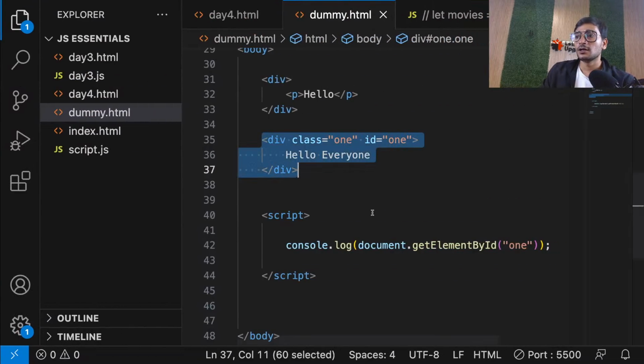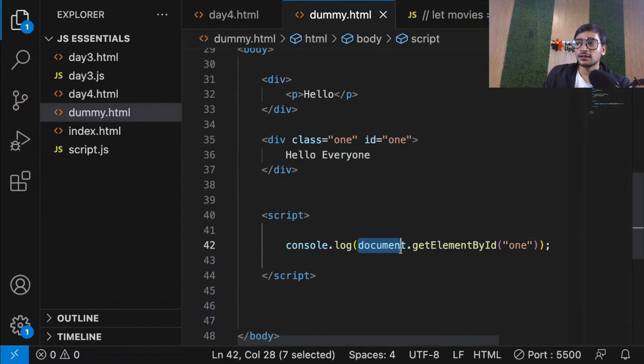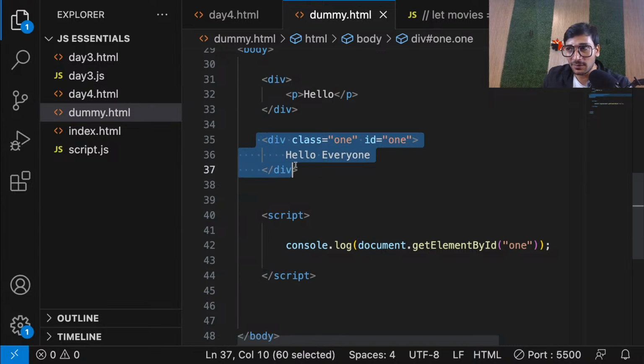Document is the whole page. Think of document as your whole page, your whole code. Document is your whole DOM tree. From that DOM tree, get me the element which has ID of 1. So it will get me this element because this is the element which has ID of 1. Is that clear, everyone?